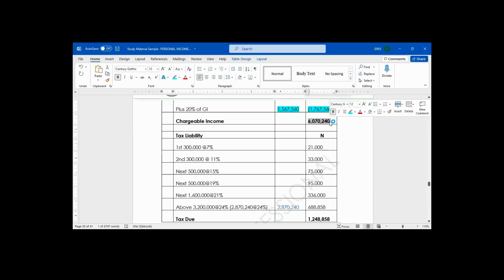If I minus 3.2 million from my chargeable income, what is the balance? The balance is 2,870,240.